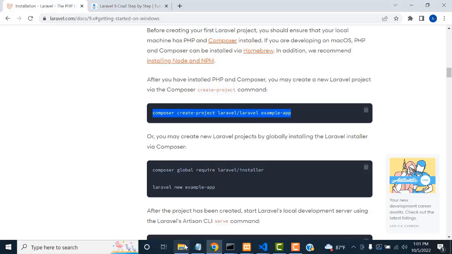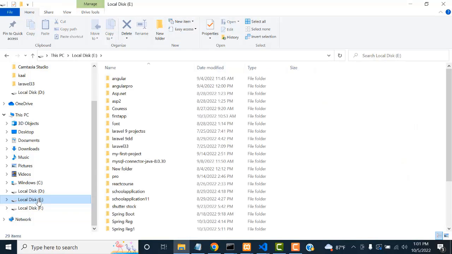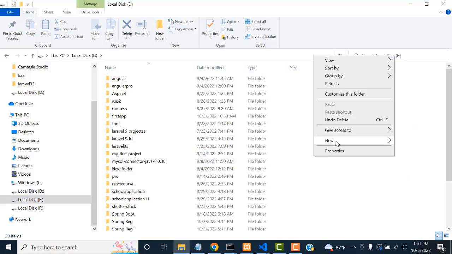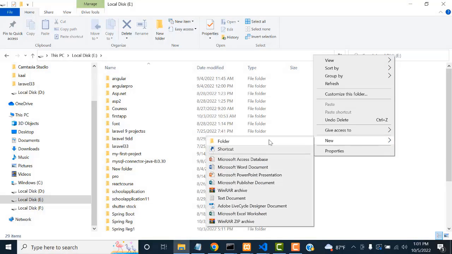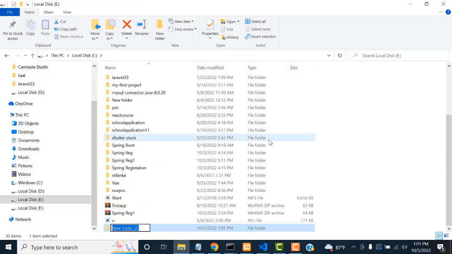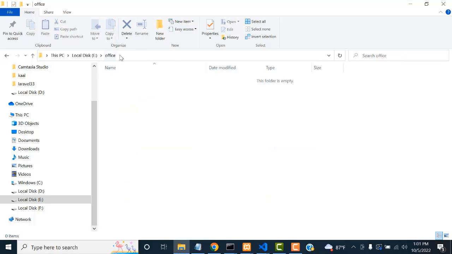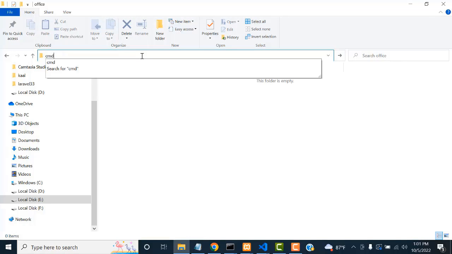Control C to copy. I'm going to go to my E drive. This is my E drive. So on the E drive, I'm going to create the project, as school office. Whatever, this is a folder. I'm going to create the folder which is office. You can create any name for the folder. Now I just create the folder named office. Inside the folder I'm going to create my projects, right?